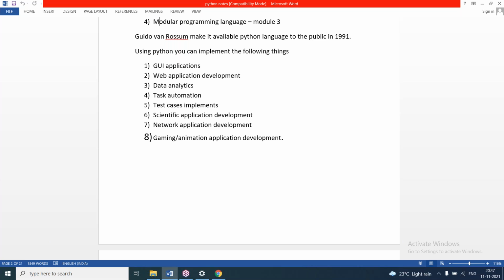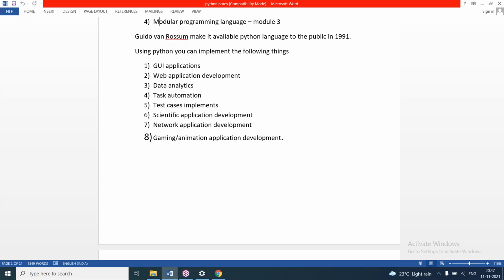And the third one is data analytics. Data analytics means in Python we can work with data science. And in Python, we can do automation also. Automation I didn't explain in previous classes. In next classes, definitely I'll explain automation. And here test case implementation is there. We can generate test cases for the program or the application, run the tests, and see how many are successfully executed, how many are pending, how many failed. So test case implementation means the testing procedure is simplified.